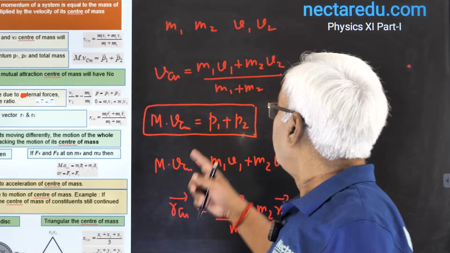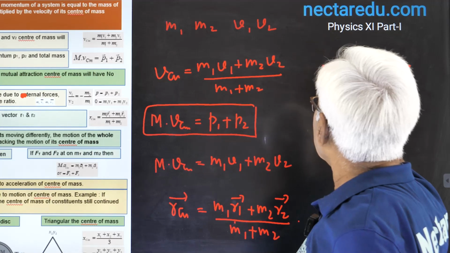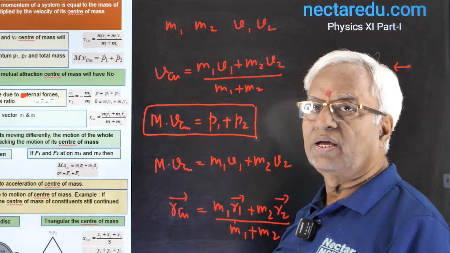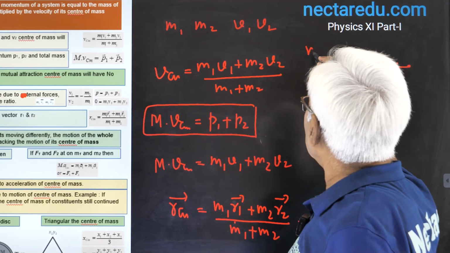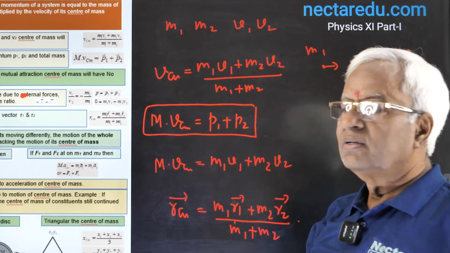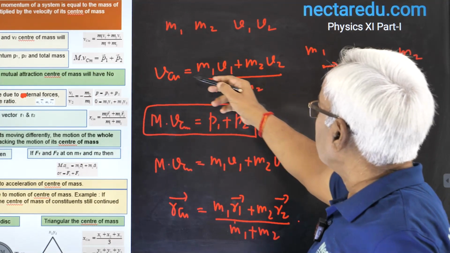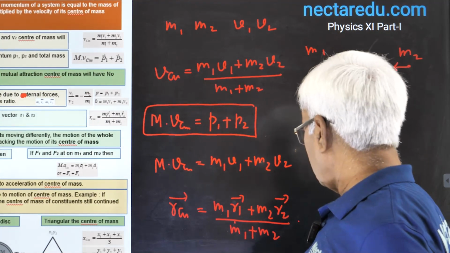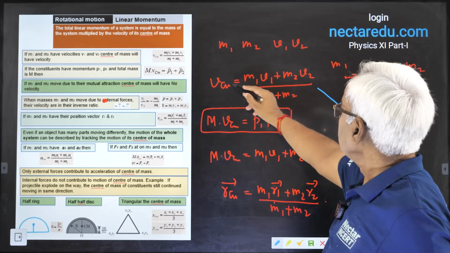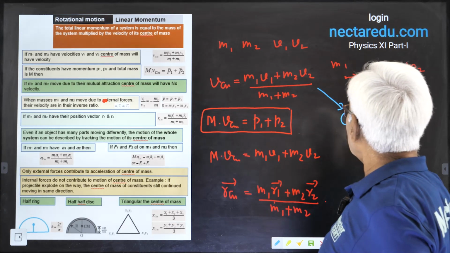So, if internal forces, that is gravitational force, prevail there and cause the motion of these two objects towards each other, the CM should not move. I'll use this formula. See, this one. CM should not move.